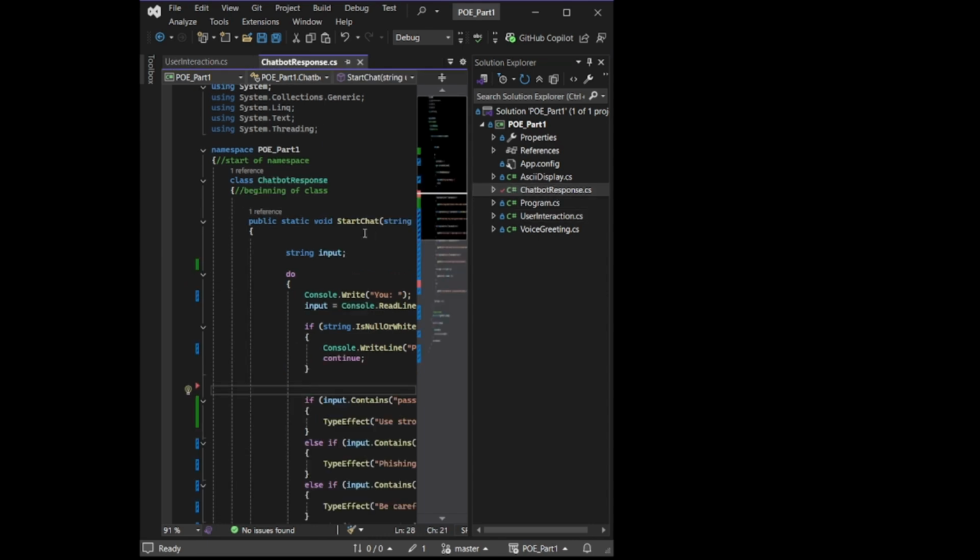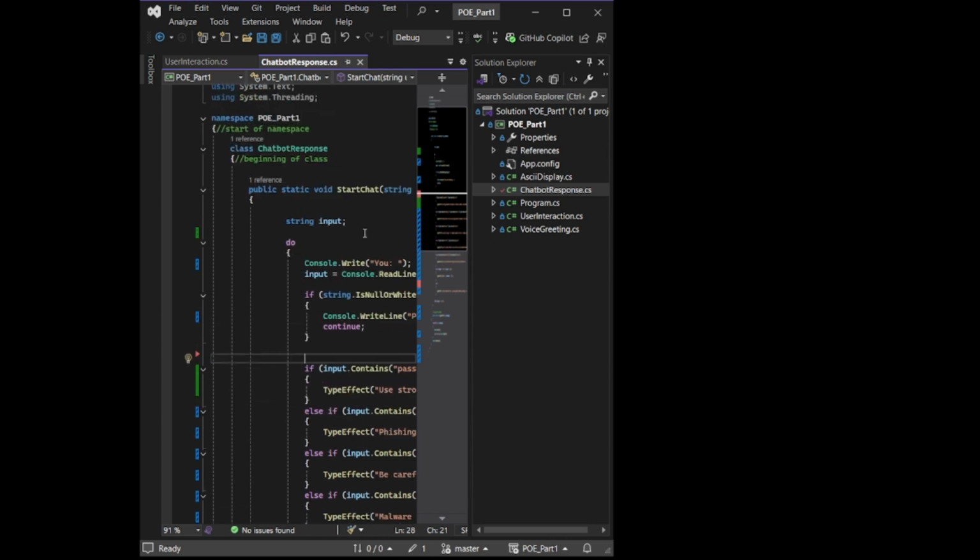Chatbot response. This is the main logic of the chatbot. It uses conditional statements to respond to user input based on keywords such as password, phishing, and scam.